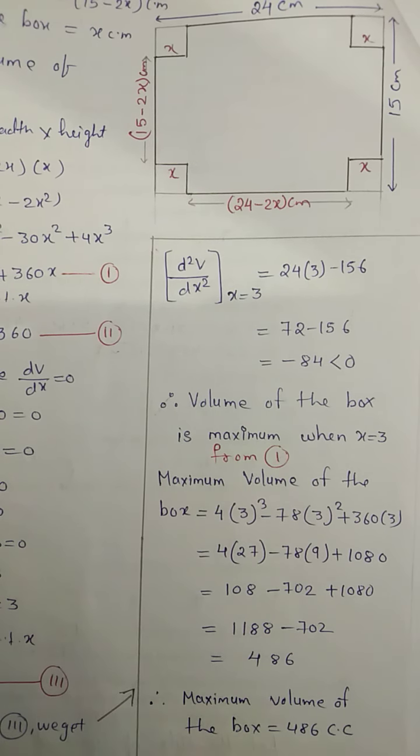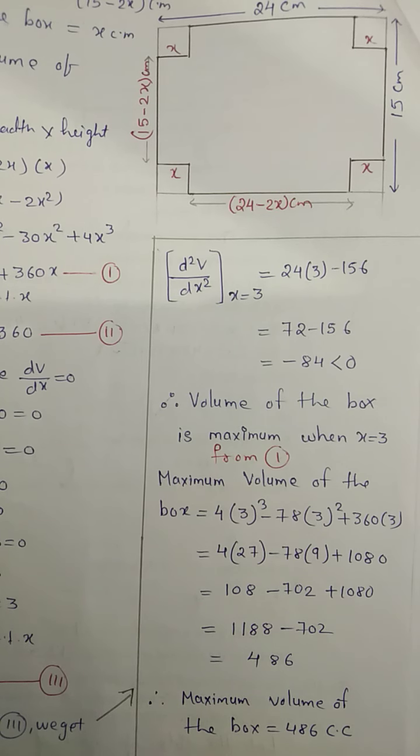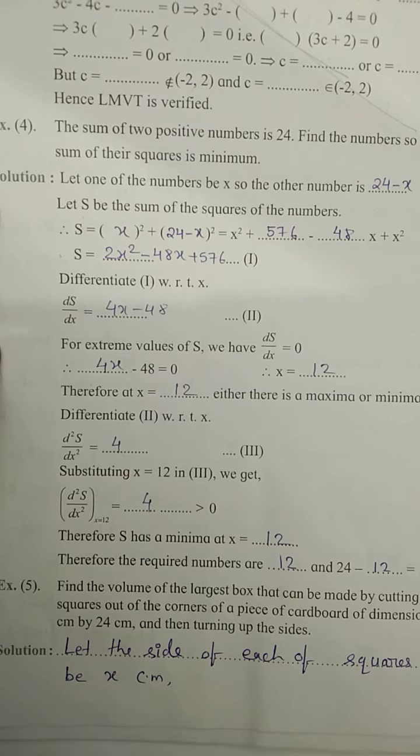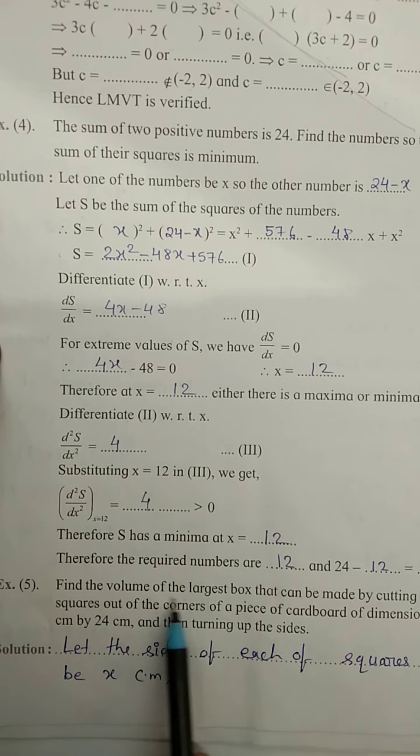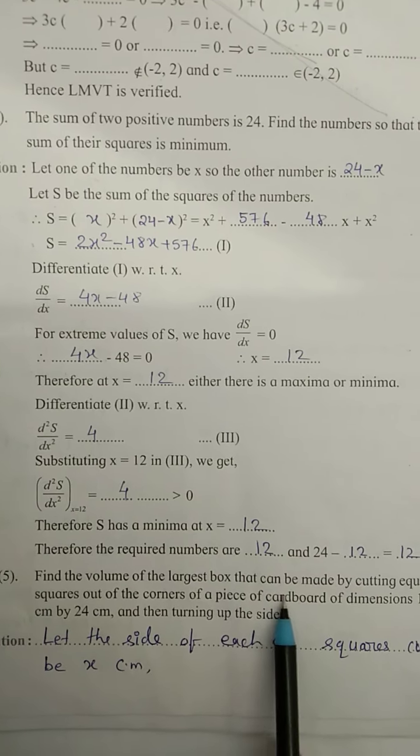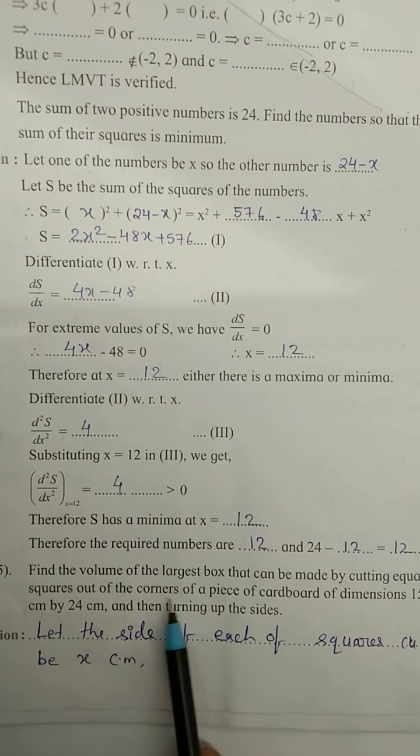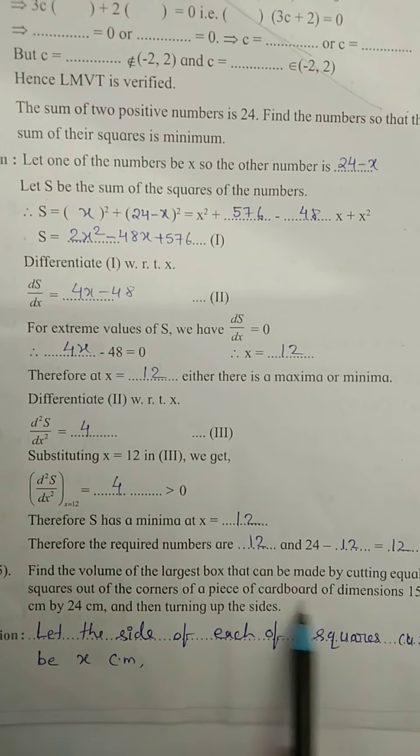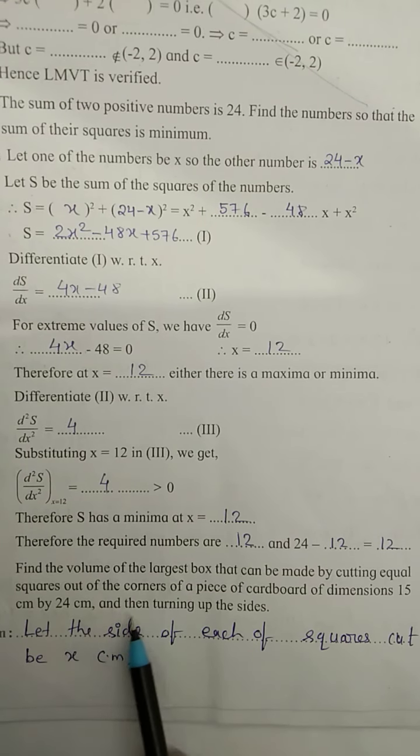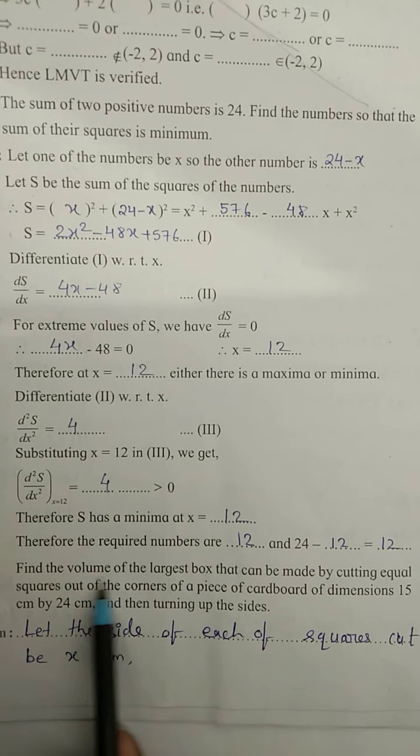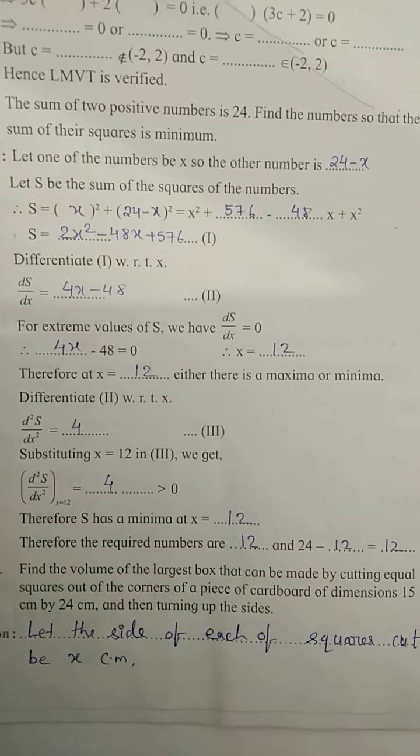Now we are also asked for the maximum volume. I will show you the question. See, find the volume of the largest box that can be made by cutting equal squares out of the corners of a piece of cardboard of dimensions 15 centimeter by 24 centimeter and then turning up the sides. Find the volume of the largest box, means we are supposed to find the largest volume also.